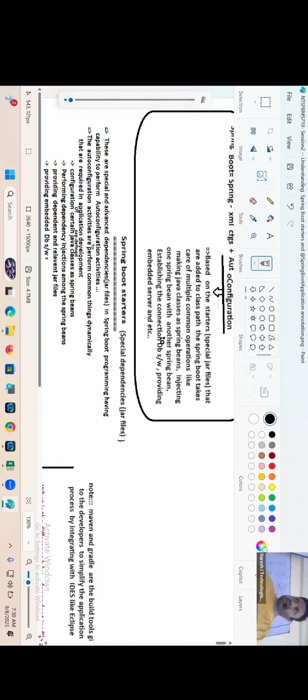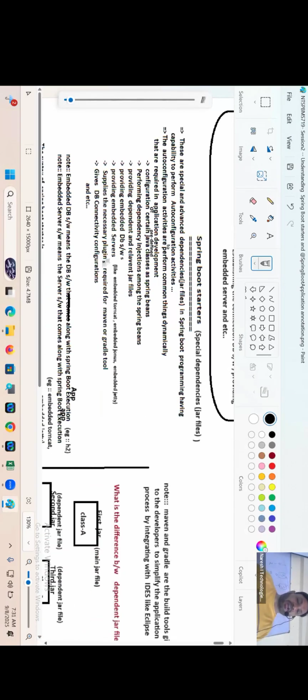It gives embedded servers, right? And it gives additional jar files. Based on the main jar file you have added, it will give dependent and relevant jars also. Dependent we know, but relevant also. That means side-by-side, supporting jars it will give. Next, it will give more plugins that are required. So many things it does automatically based on the starters that are added. Starters are nothing but main jar files or special jar files. Okay. Spring Boot starters. We are going to discuss about what?